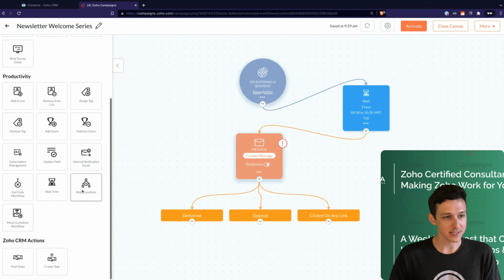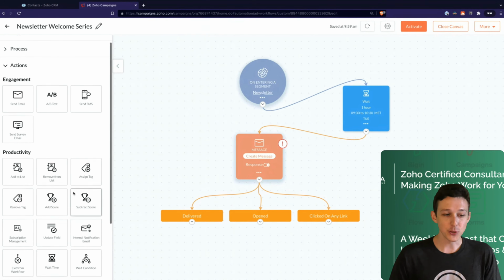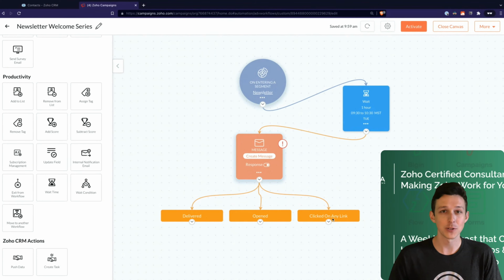What we'll do next is take a look at what you might want to do based on their response, right? A general concept is that delivered but not opened is your worst option. If they opened it, that's pretty good, but they didn't really engage with it. And if they clicked on something within it, that's an indicator that they're more engaged than either of the other two options. You can decide what you want to do based on those actions, and that really depends on your business. Generally, a rule of thumb is that if someone is clicking on things, you might want to engage them a little more. And if someone is not, you might want to engage them a little bit less, right?